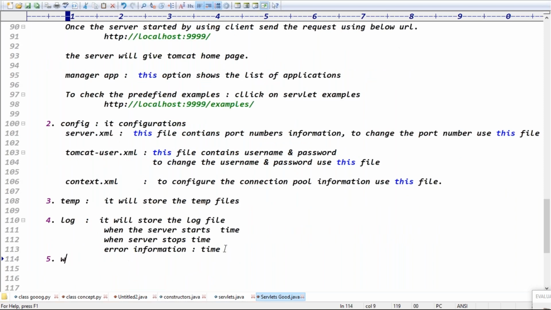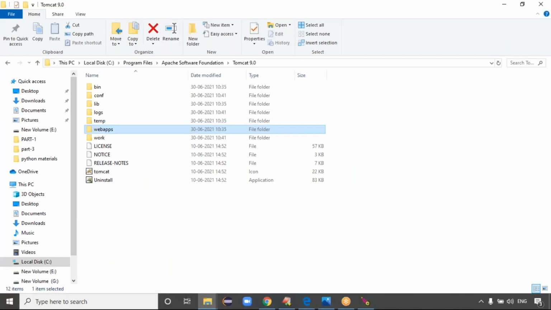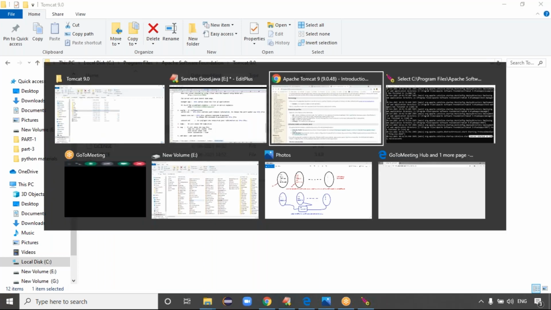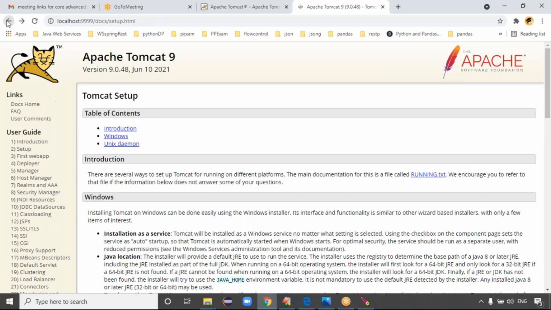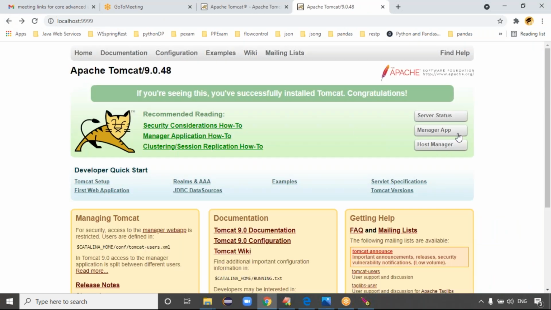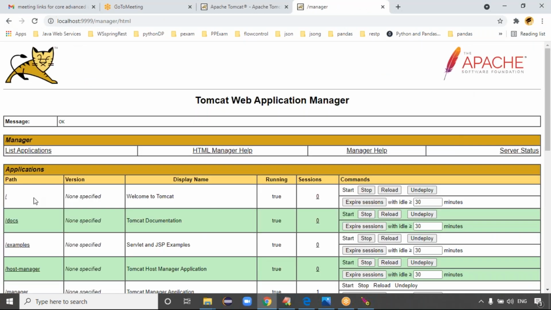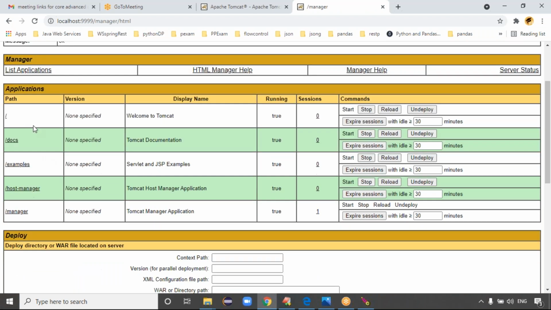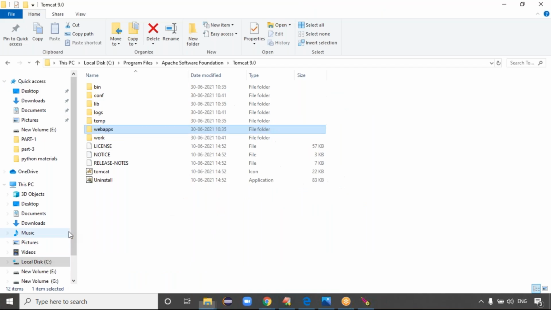The fifth one is the webapps folder, guys. If you go to webapps, it is nothing but web applications, guys. It means in the server, whatever applications you deployed, those all applications are placed in the webapps folder, right? When you open the manager app, you get the list of applications. The list of applications you deployed in the server are all present in the webapps folder.